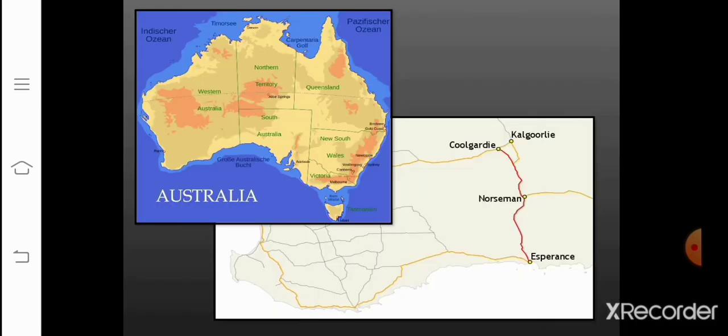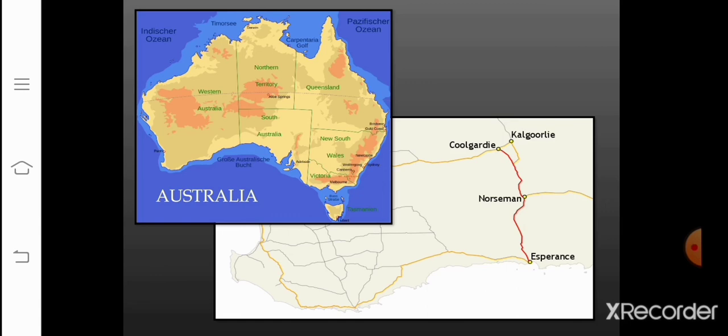Now the next here is Australia. Australia is the largest producer of bauxite in the world. It is the leading producer of gold, diamond, iron ore, tin and nickel. It is also rich in copper, lead, zinc and manganese.